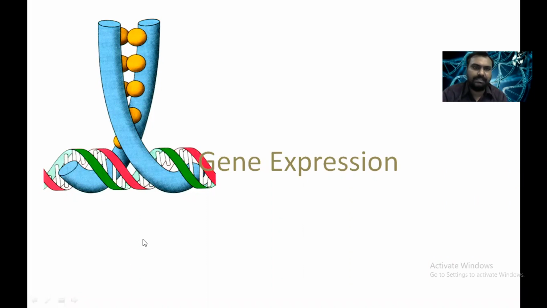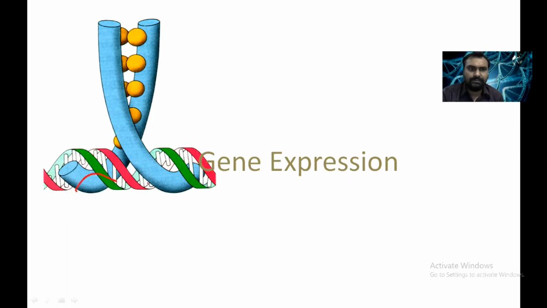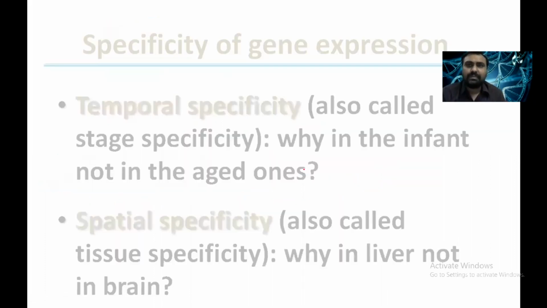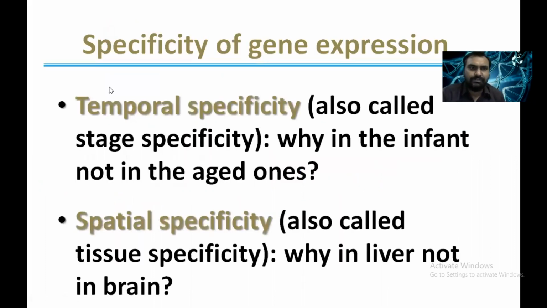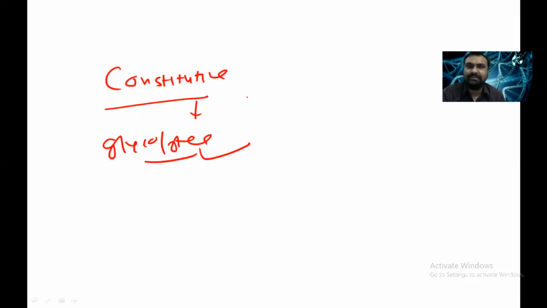So what is a gene? A gene is a part of the DNA, suppose this is a DNA, that will form the functional RNA or functional products. That is called gene expression. There are some constitutive genes which are expressed all the time, like the genes for the glycolytic enzymes of the glycolytic pathway. They are expressed all the time.